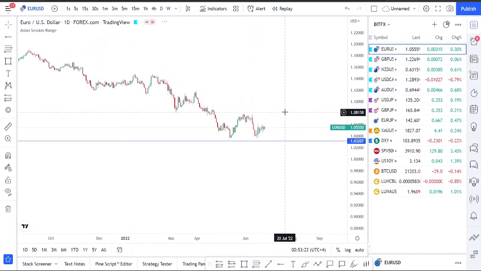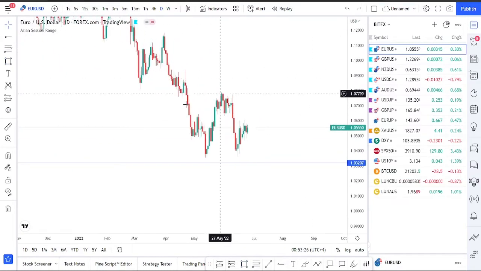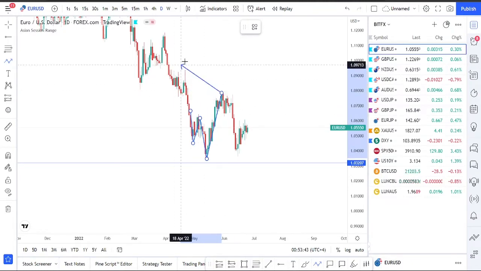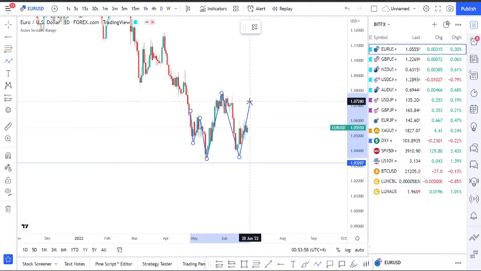Now if we go to the daily time frame, what do we see? We saw the market came down all the way to the all-time low without actually breaking it. So basically the demand of the all-time low was being respected right here. Then the market came back, went all the way up and mitigated the order block right here. It mitigated into this zone, this area of supply, and came back down. It could have faked out these buyers right here, but still again it respected the area of demand right here as well, and it went on and pushed up.